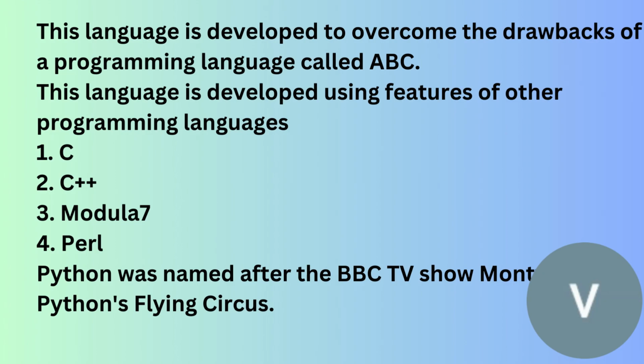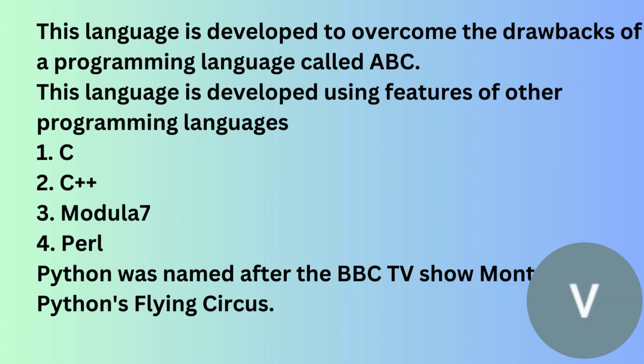Python was named after a BBC TV show, Monty Python's Flying Circus. That is the BBC TV show name actually. But Guido van Rossum named the programming language Python.